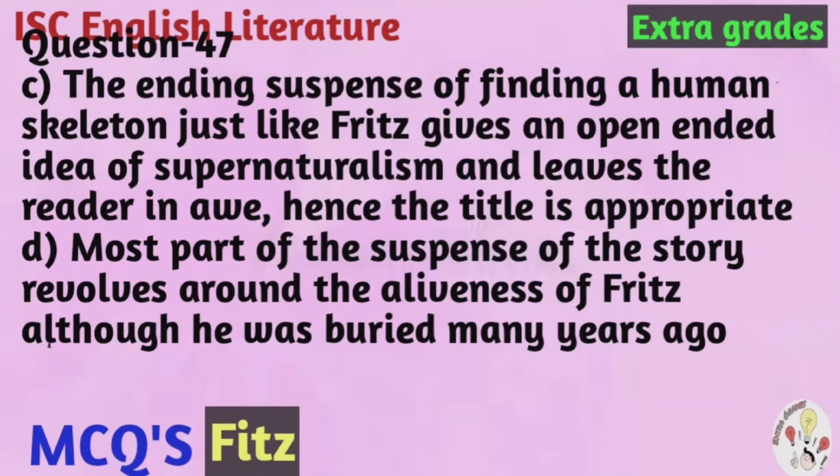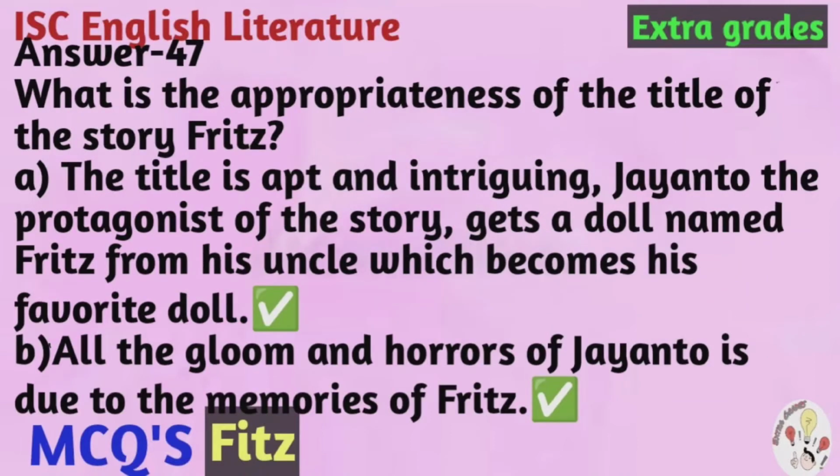D. Most part of the suspense of the story revolves around the aliveness of Fritz, although he was buried many years ago. And the correct options are, here also children, you can choose more than one. So A is the correct option, that is, the title is apt and intriguing.